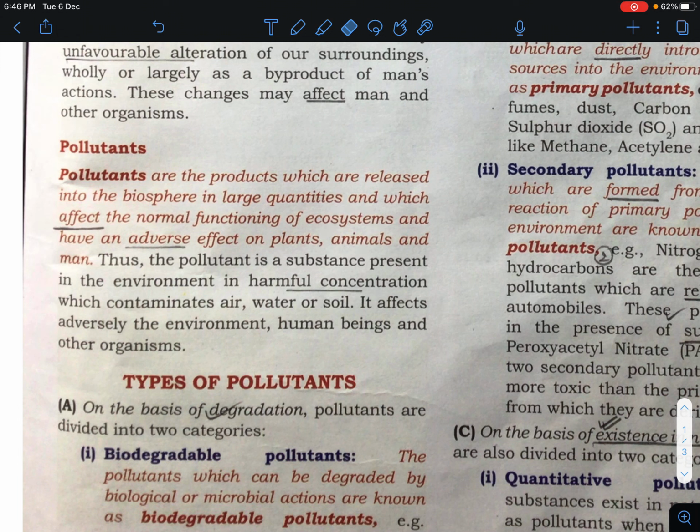Thus a pollutant is basically a substance that is present in the environment in harmful concentration, that is, present in abundance, and this abundant quantity is harmful, and is going to contaminate air, water and soil. These pollutants contaminate our air, water and soil, and adversely affect the environment, human beings and other organisms. This undesirable substance adversely affects our environment, human beings and other organisms.